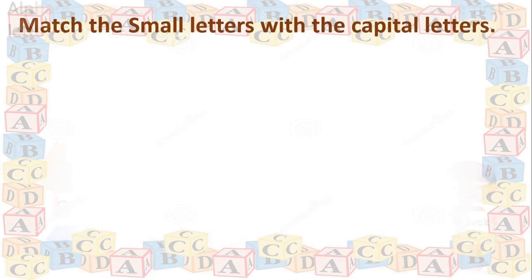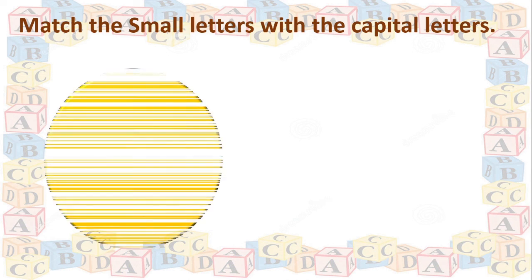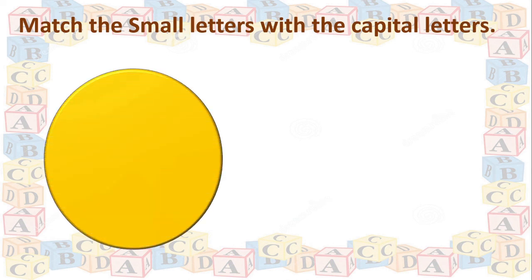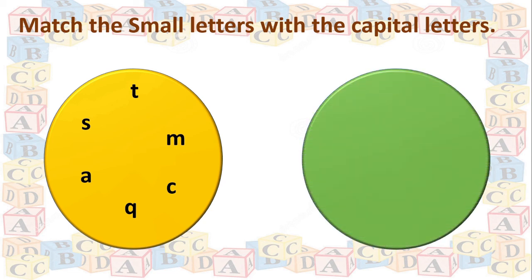Now, dear children, we will match the small letters with the capital letters. Here you can see small letters in this circle or on the disc, and here you can see capital letters on the disc, right? And you have now become masters in small letters and in capital letters, right? You know all the small letters and you know all the capital letters, correct? Now see this. We will begin to match the small letters with capital letters.